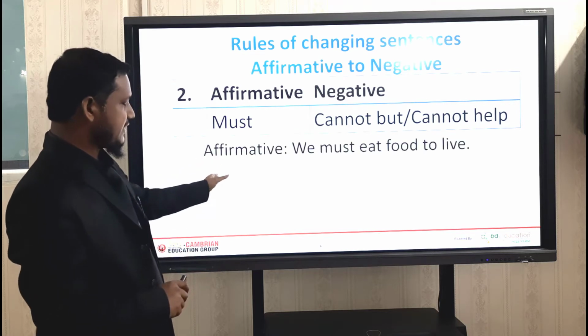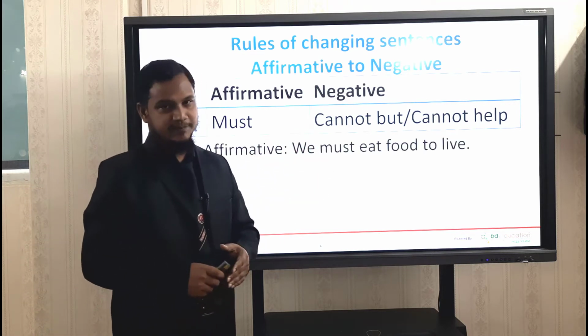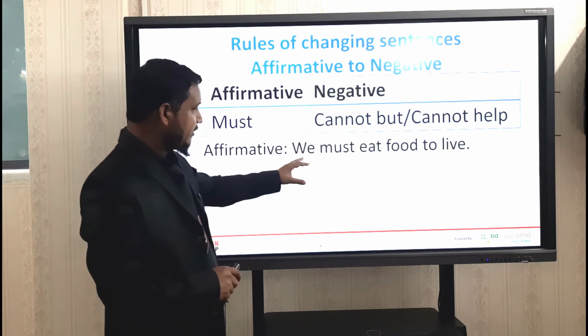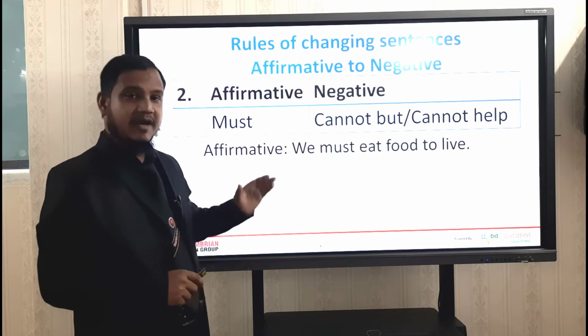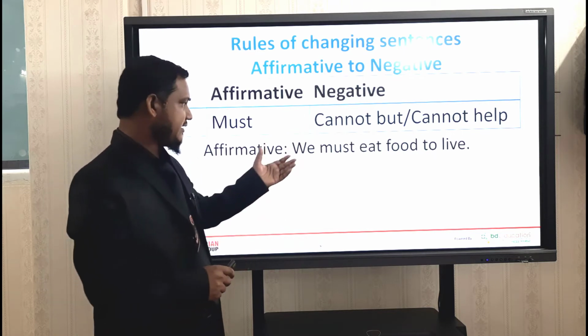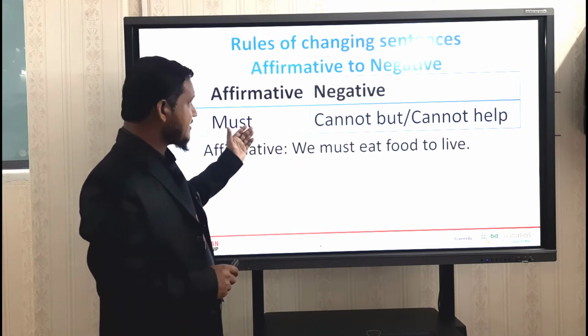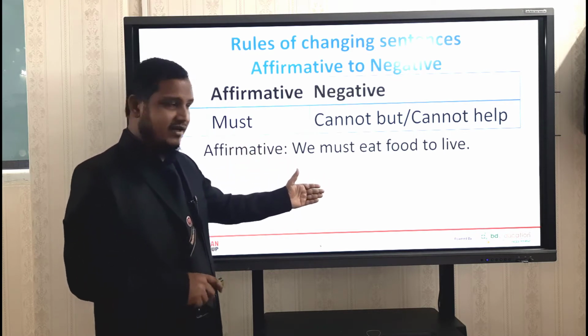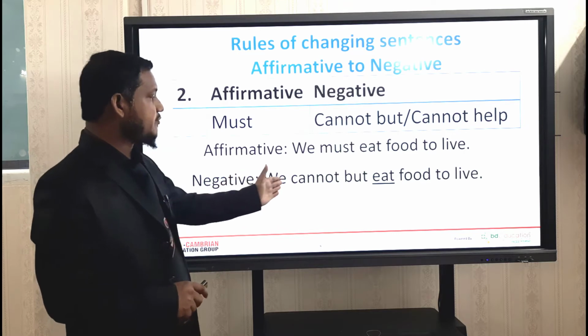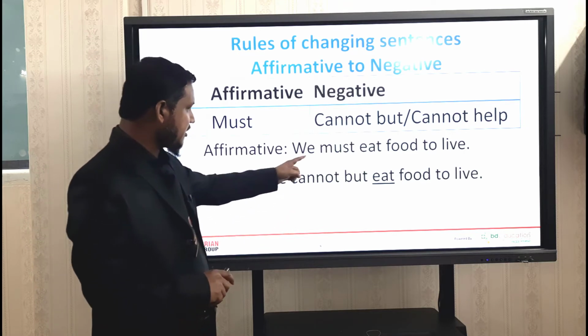Look at this. Affirmative sentence. "We must eat food to live." So this sentence includes "must." Okay. So if we want to change this sentence from affirmative to negative, what to do? Look at this. We will not write "must" here. Rather, we will write "we cannot but." Look at this. "We cannot but."